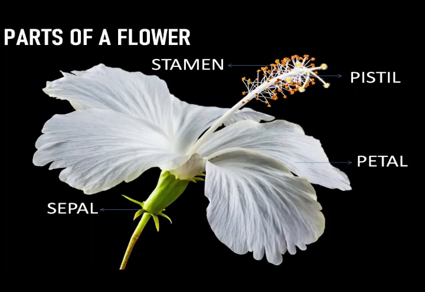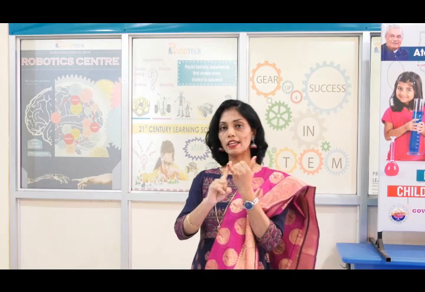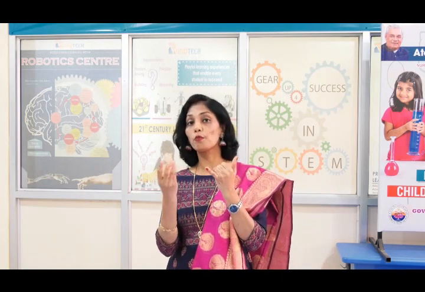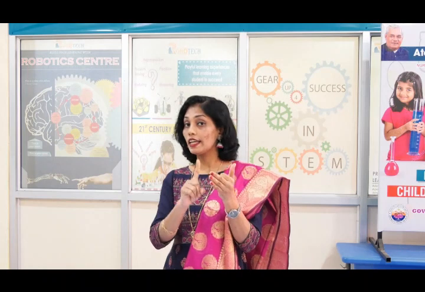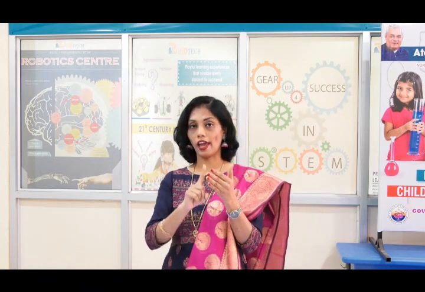The flower contains 4 parts: sepal, petal, pistil and stamen. The sepal is the green, leaf-like structure which covers the bud. The colorful part of the flower is called the petal. The pistil is the female reproductive part of the flower, and the stamen is the male reproductive part of the flower.